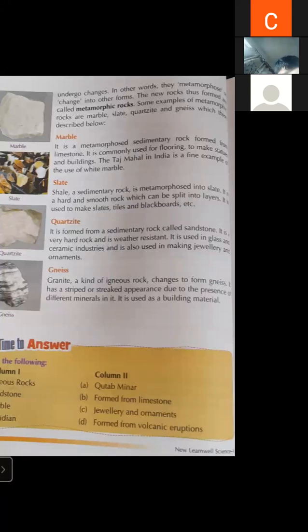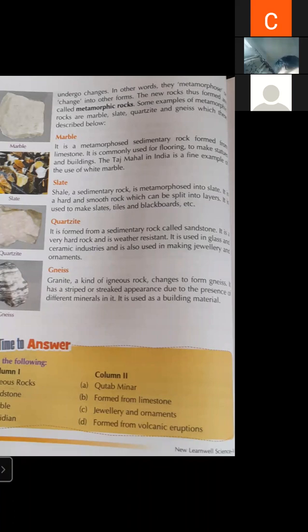What is marble? It is a metamorphosed sedimentary rock from limestone. So marble is made from sedimentary rock, limestone. We have discussed limestone. Limestone is a sedimentary rock.